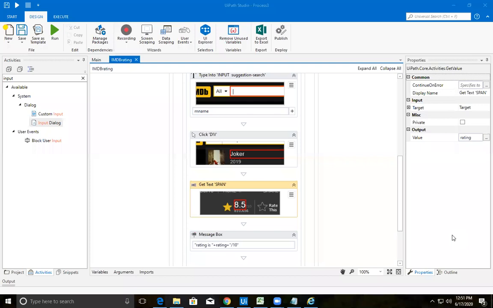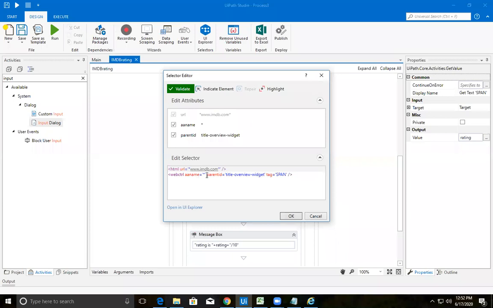Clear? Once show the selector of get text, Harshvardhan. So this is your get text activity. Go to edit selector. I have provided an asterisk here in your AA name. This was already in green, which means it was validated automatically. If it is red, there is some error. But in some instances, even though your validation is red, it will work.